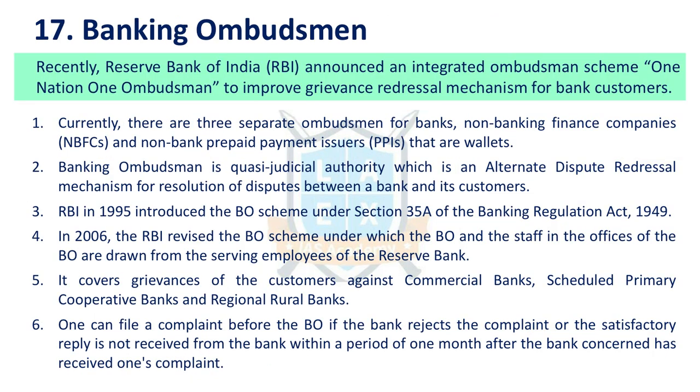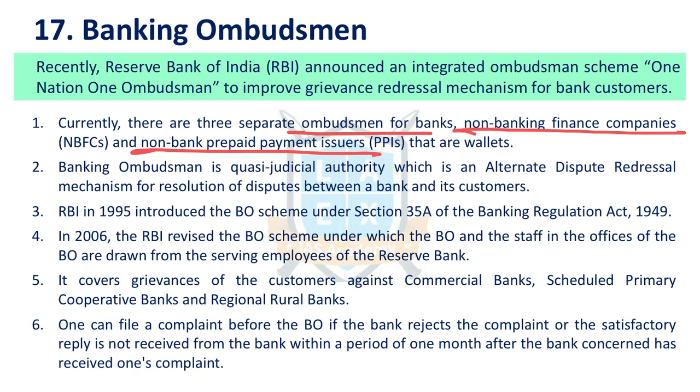Next issue is Banking Ombudsman. RBI has announced to promote the Unified Integrated Banking Ombudsman scheme under One Nation, One Ombudsman to improve the grievance redressal mechanism with regard to banking and related sectors. As of now, there are three separate ombudsmen for banks, non-banking financial companies, and non-bank prepaid payment issuers. So three different ombudsman systems are there.